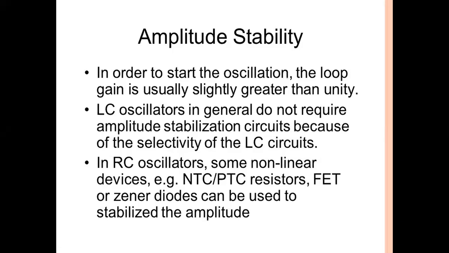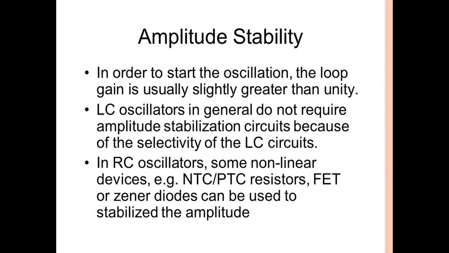If there is a change in the A value or the beta value, or if some change occurs in the amplitude, then A and beta values also change and the loop gain also changes. That means we cannot get a constant loop gain. So in order to get a constant loop gain value, or amplitude stability,